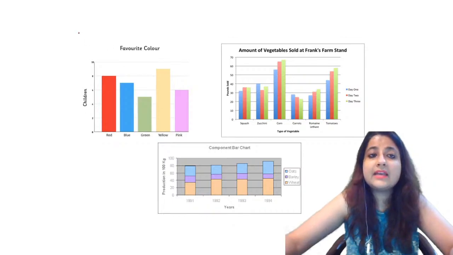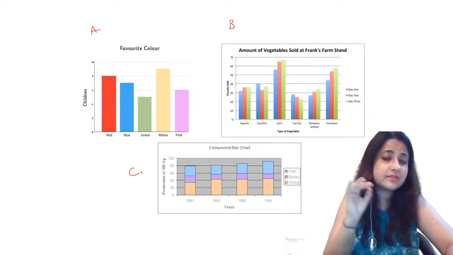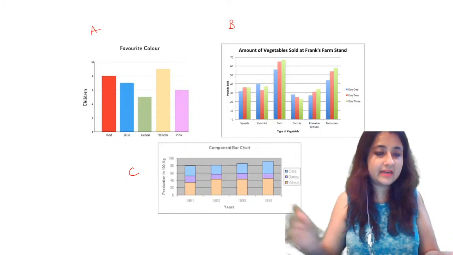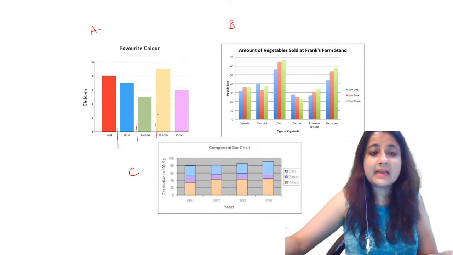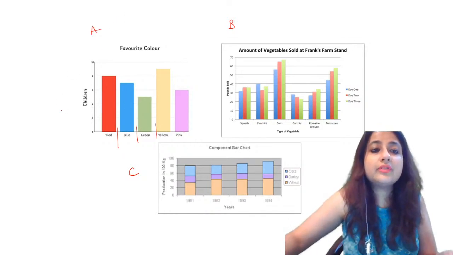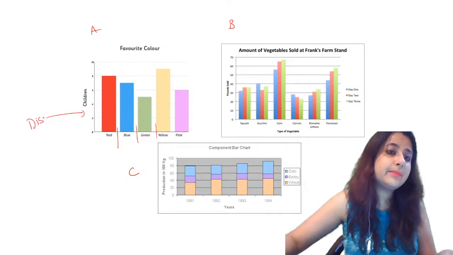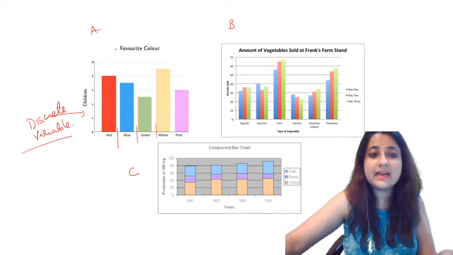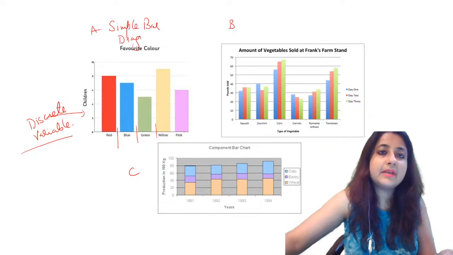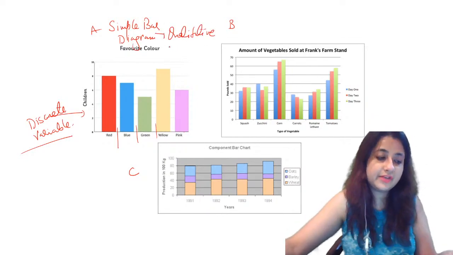Look at this one, what is this figure, guys? A, B and C. I keep showing you these because it is very important. Sometime or other this will come again in the paper. Here there are gaps, and I'm just asking children, do you like red color, blue color, green color, yellow or pink? You can either like red or blue, you cannot lie in between. So this is used to represent a discrete variable. So this is a simple bar diagram. A simple bar diagram is used to represent a qualitative discrete variable.